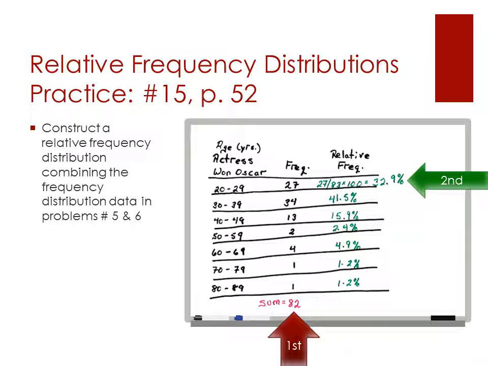Sorry for that technical writing error. When we multiply that by 100, we get 32.9%. This is the percentage of actresses who won an Oscar when they were in the age of 20 to 29. We then repeat this down for each of the age categories to get our completed relative frequencies for actresses.